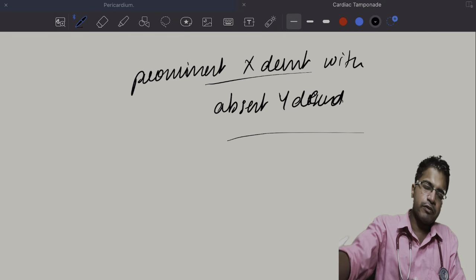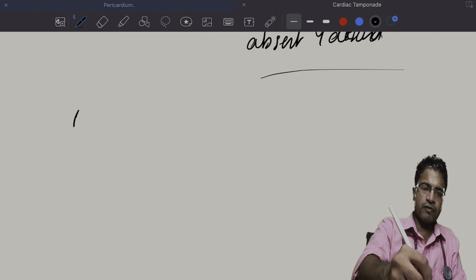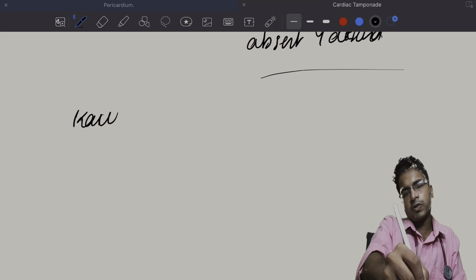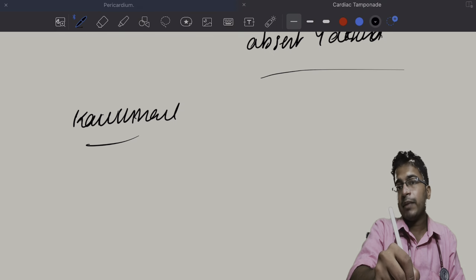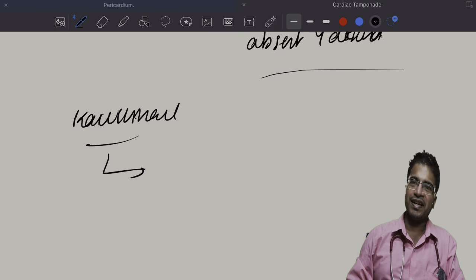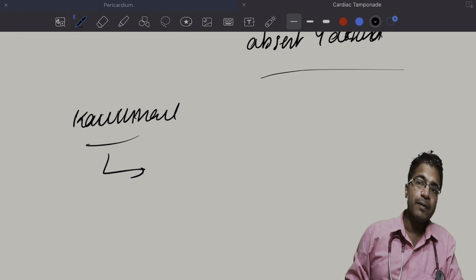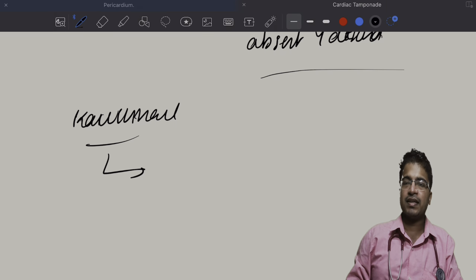There is something I would like to add on, something called Kussmaul sign. Almost all of you will know about Kussmaul sign. So what is Kussmaul sign, where is it seen, and why am I discussing it in cardiac tamponade? Kussmaul sign is not seen in cardiac tamponade. Kussmaul sign is seen in constrictive pericarditis.